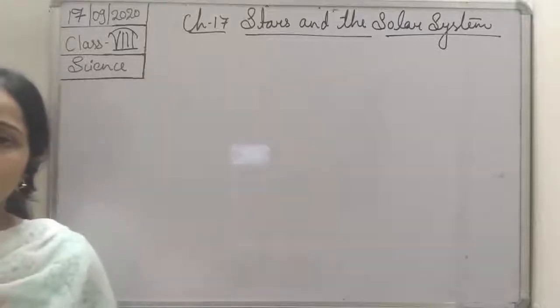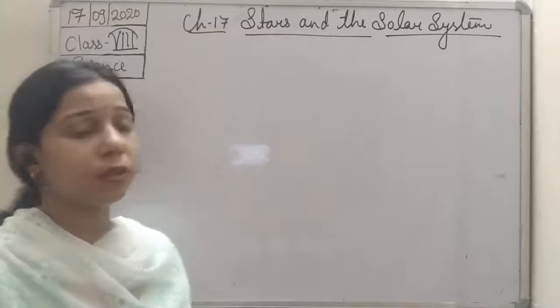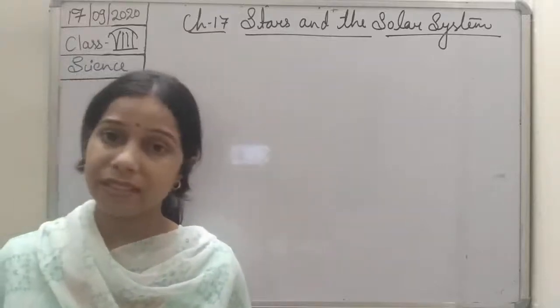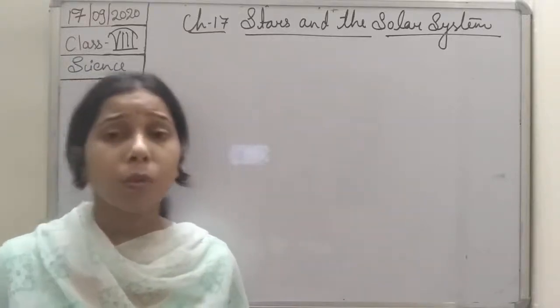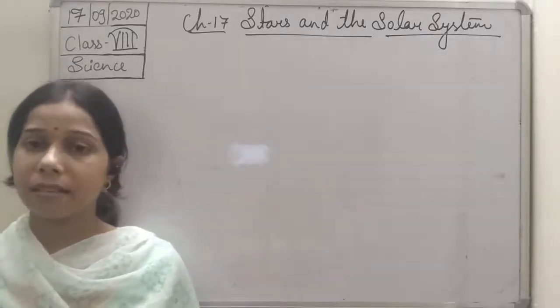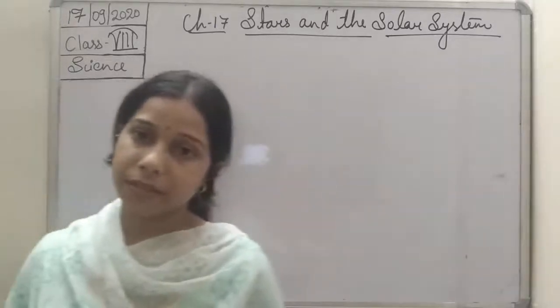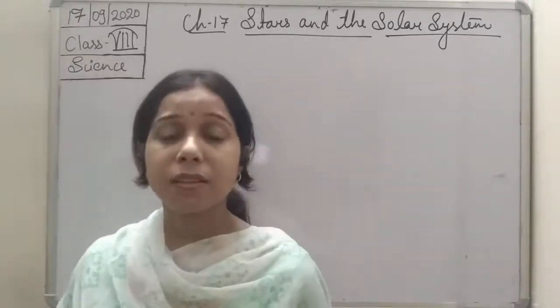Hello students. In the previous class we were talking about the stars and the solar system, and the different types of planets. What are the different types of planets? Student: Mercury is there, Venus is there, Mars is there, Earth is there. So we started with Mercury and Venus. Mercury is the first planet.